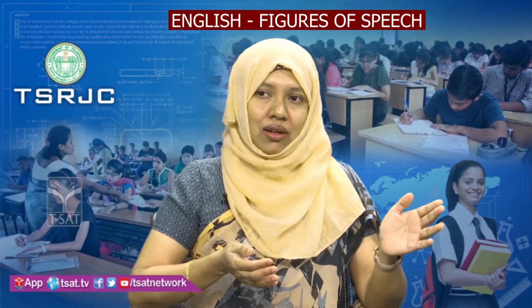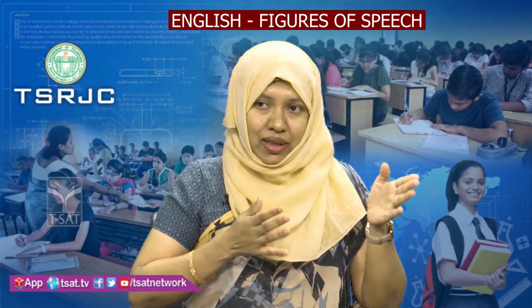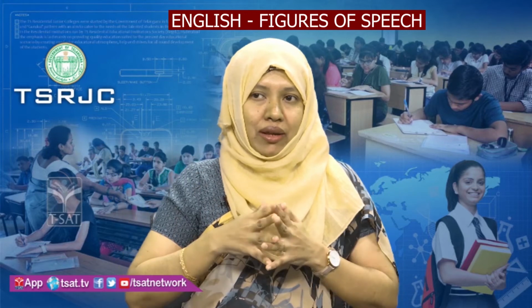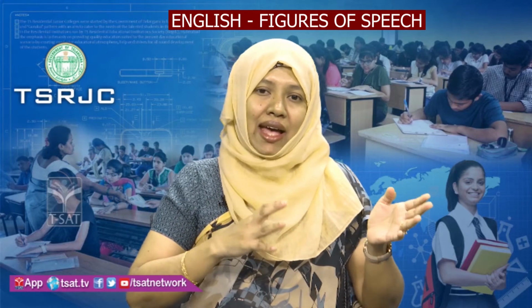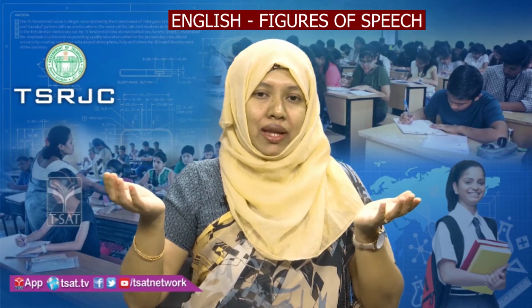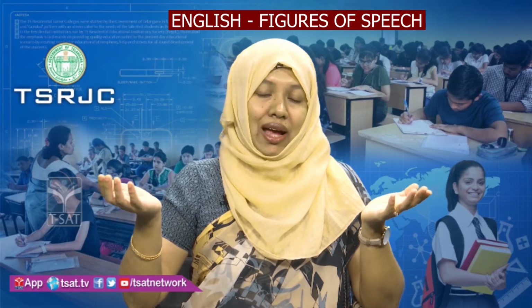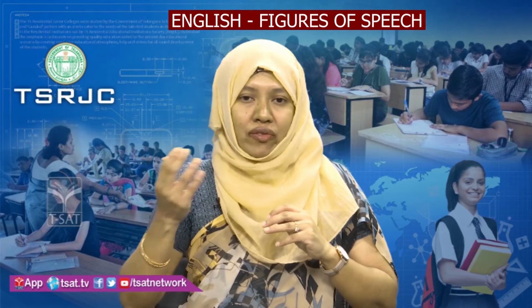A girl is one person here, one thing, and fairy is another thing. So both unlike things are compared here. That means the girl is as beautiful as a fairy. So here we are comparing two things or two people with each other. Unlike things are compared.